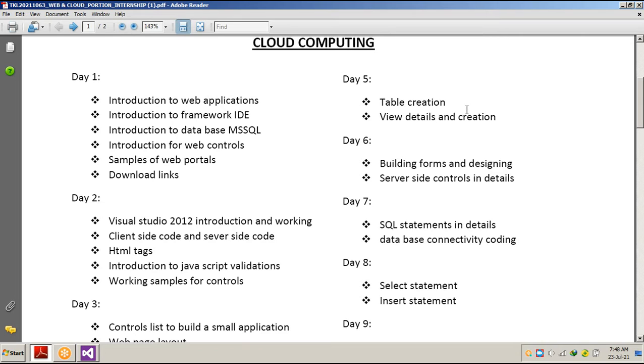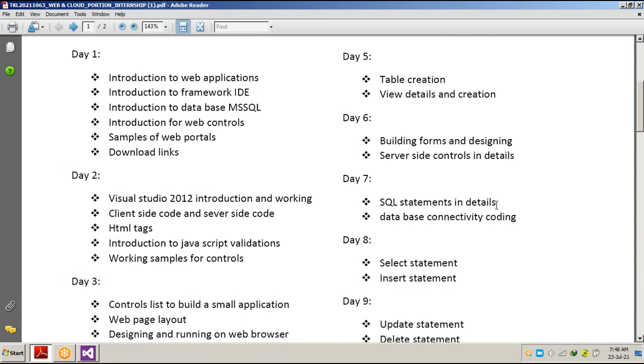We did some table creation inside MS SQL Server. We created a database, and then we created a table, and then we created some fields inside our tables. We created some views. I just told you that a view is the merging of two or more tables into a common dummy table, so that we can see certain fields of all the tables inside one dummy table. That's called a view. How to create that, we discussed. I'm going to show you and refresh your mind with the practical in today's session.